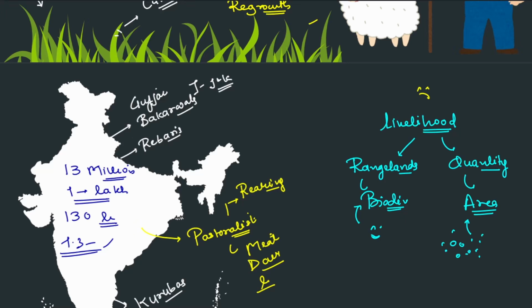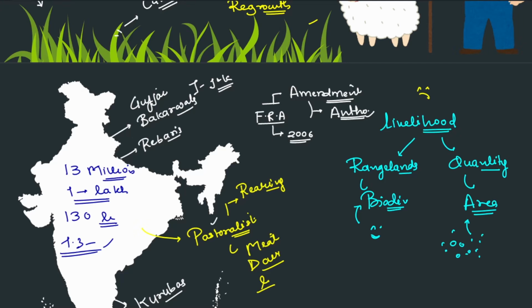They rely on the rangelands, but they do not have forest rights and so on. In the context of this, you can also read the Forest Rights Act 2006 and the recent amendments to it, the amendment of 2021. This can be an issue if you have anthropology optional also, so you should read that.